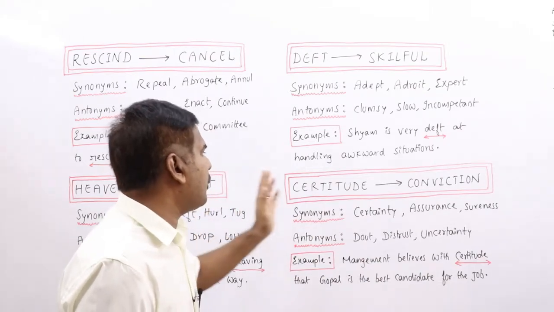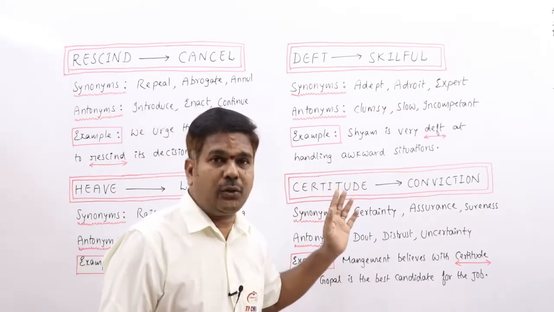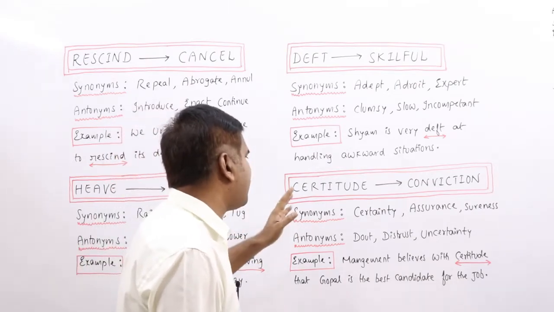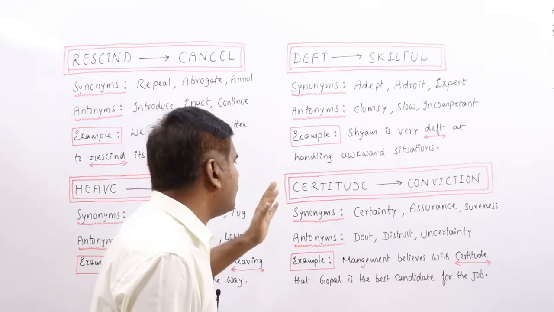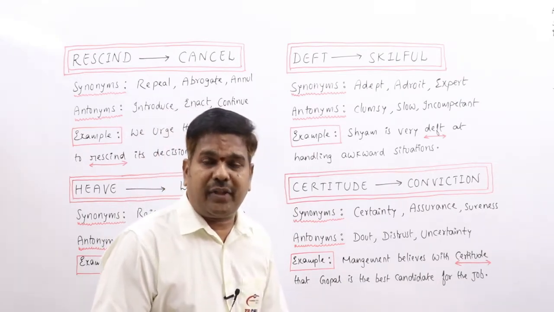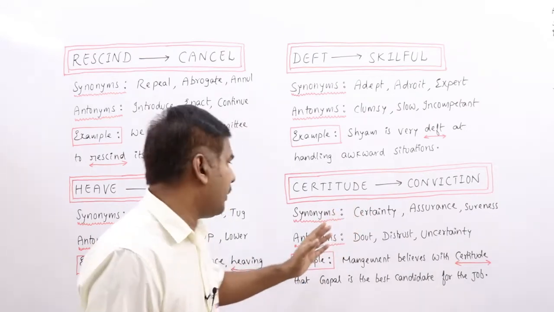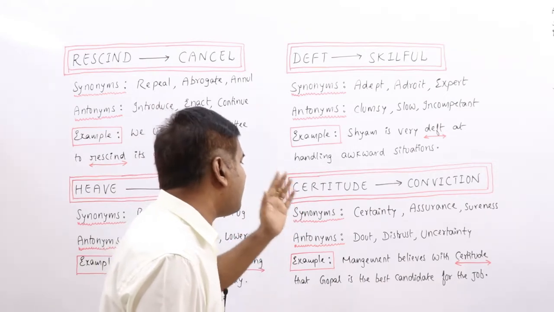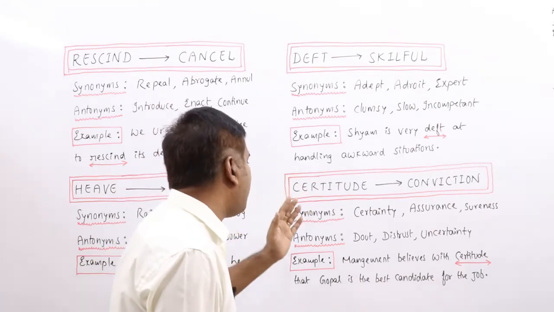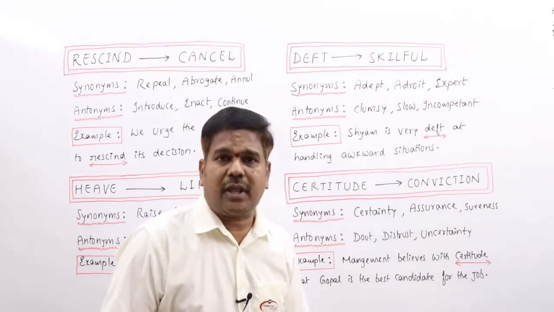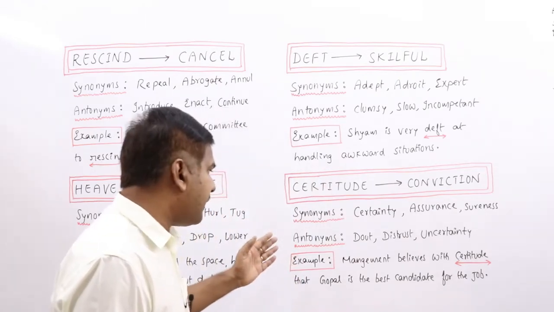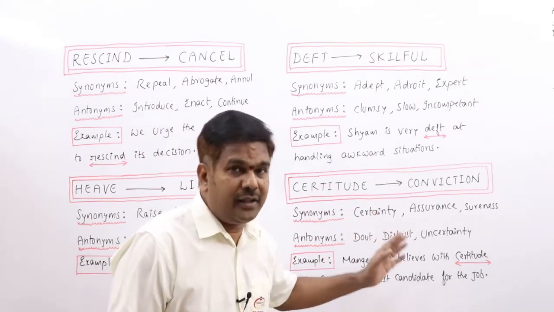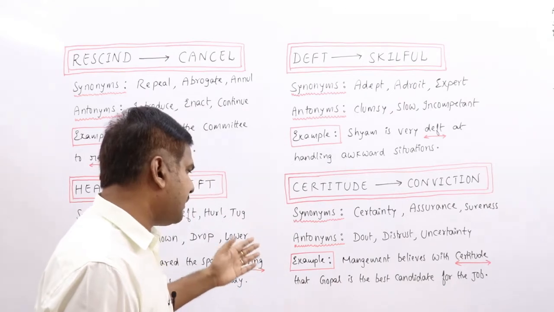Next one: certitude, conviction. That is the state of being certain or confident, or a feeling of absolute sureness or conviction. That is what we call certitude. Synonyms: certainty, assurance, sureness, inevitability, positiveness, belief, confidence. All these words can be related to synonyms. Antonyms: doubt, distrust, uncertainty, fear. All these words can be related to antonyms.